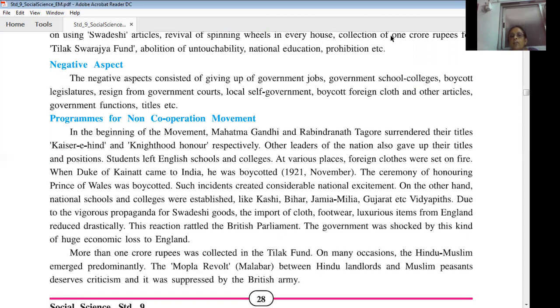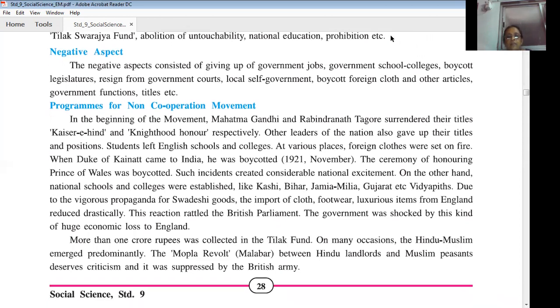Due to the propaganda of Swadeshi goods, import of cloth, footwear, luxurious items from England decreased. That shook the British Parliament, and they were shocked by this type of economic loss to England. Congress collected more than 1 crore rupees in the Tilak Swarajya Fund. In many places Hindu-Muslim unity strengthened, and in some places Hindu-Muslim unity was broken. For example, in Malabar, Kerala, the Mopala revolt took place between Hindu landlords and Muslim farmers, but it was suppressed by the British Army.